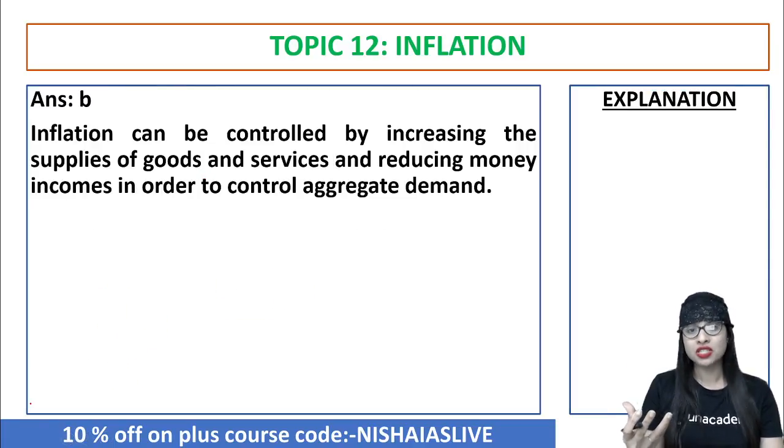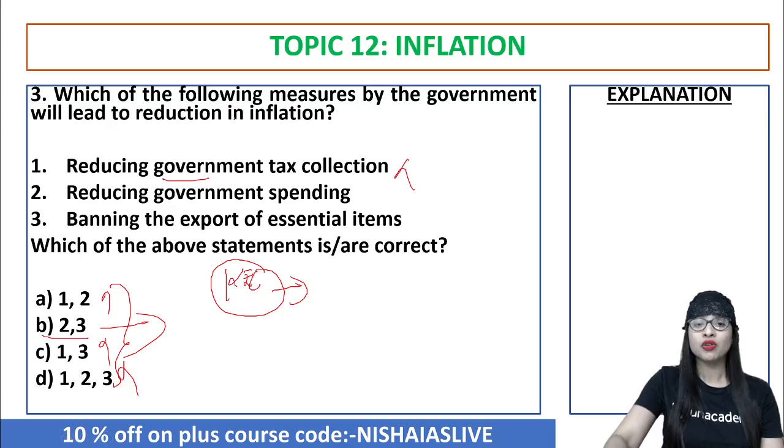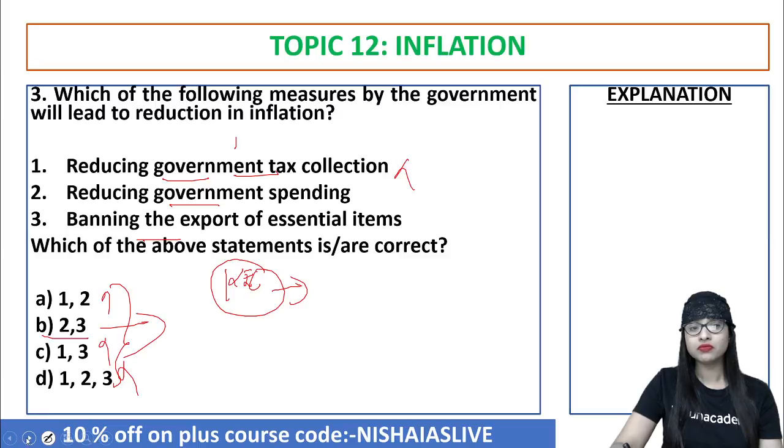When you increase the supply of goods and services, inflation can be controlled because supply is more, so price will automatically be reduced. And also when you reduce the money income, you'll be able to control the aggregate demand. That is the logic there. Rather, when you reduce the government tax collection, nowhere is it going to reduce inflation. You understand? Whereas if the government reduces spending, and bans the export of essential items, such things will lead to reduction in inflation. Clear? It should be export of essential items actually, anyways.